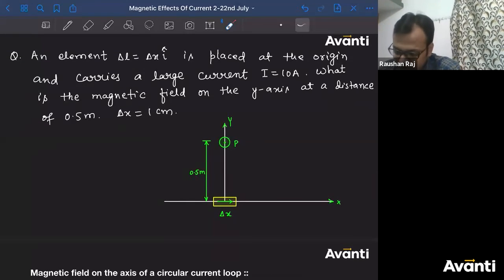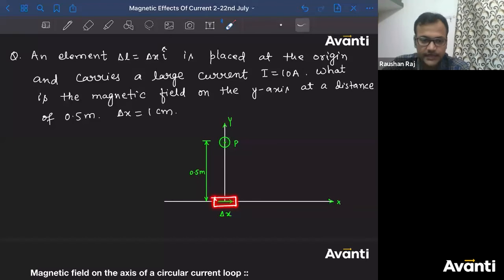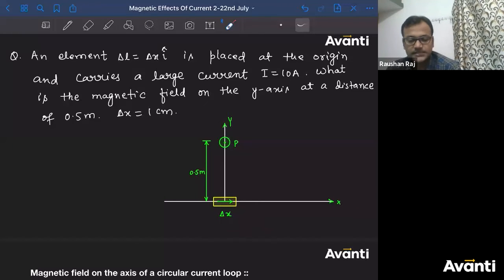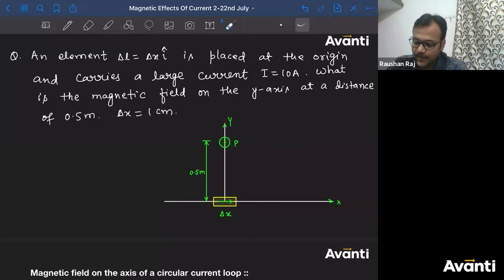Try to get the correct answer for this question. A current carrying element, delta L, equal to delta x i cap. That means what is the direction of this delta x? Towards positive x. It is placed at the origin and carries a large current I equal to 10 ampere. What is the magnetic field on the y-axis at a distance of 0.5 meter?